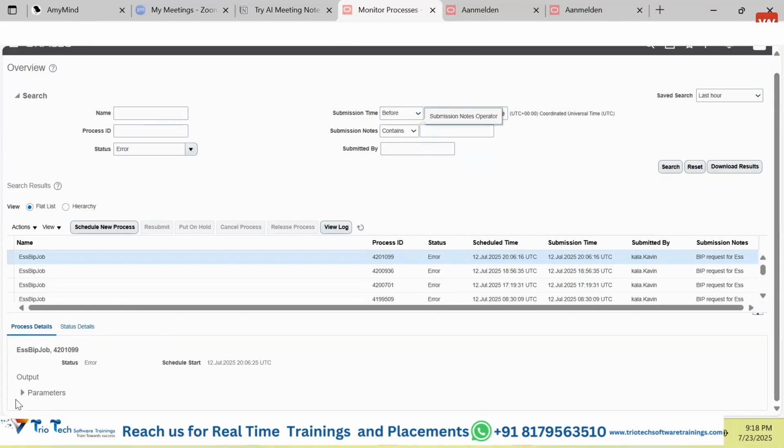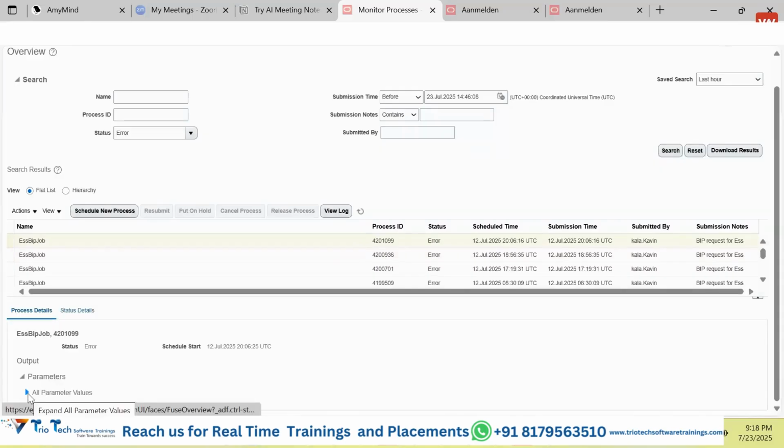How will you be able to see? Once you click onto this parameter tab, you will be able to see that this program has errored out. This program has these many parameters. If those details are there, and if this program is generating some logs, there may be some file available, some download file or some link. Through that, we can click and download the file also.